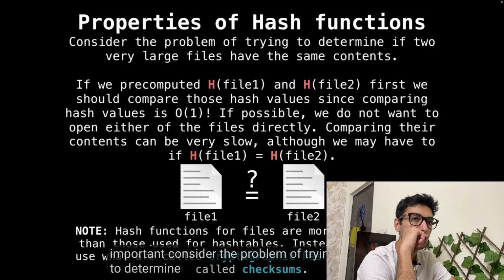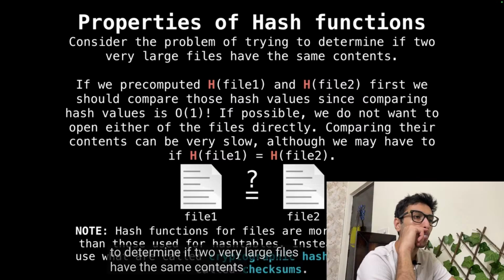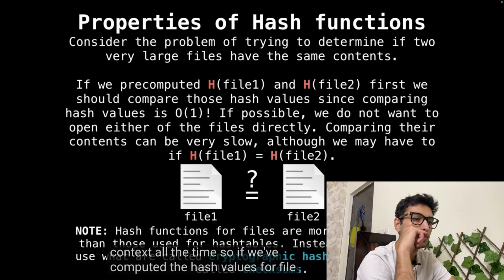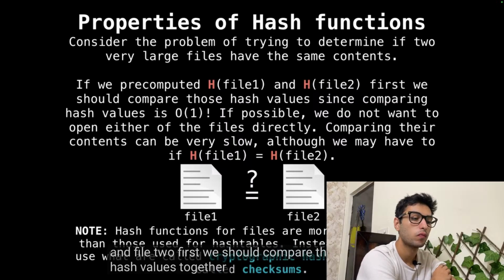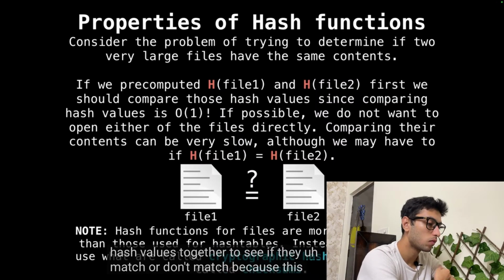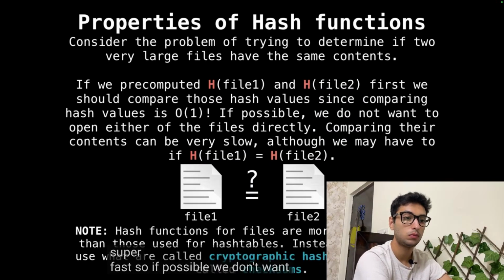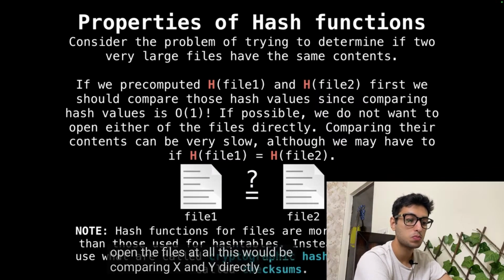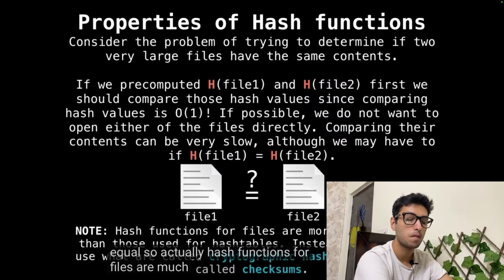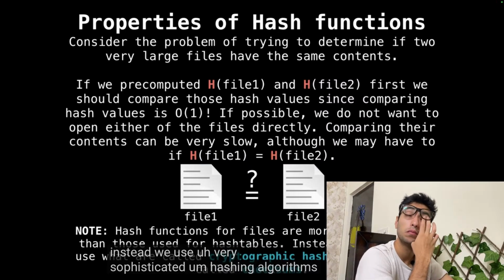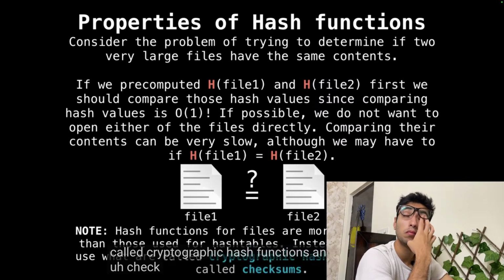Consider the problem of trying to determine if two very large files have the same contents. This is something you want to do in an operating system context all the time. So if we've computed the hash values for file 1 and file 2, first we should compare the hash values together to see if they match or don't match, because this requires constant time work, which is super fast. So if possible, we don't want to open the files at all. This would be comparing x and y directly, or file 1 against file 2. But we will have to compare them byte per byte if their hash values are equal. So actually, hash functions for files are much more sophisticated than those that we use for hash tables. Instead, we use very sophisticated hashing algorithms called cryptographic hash functions and checksums.